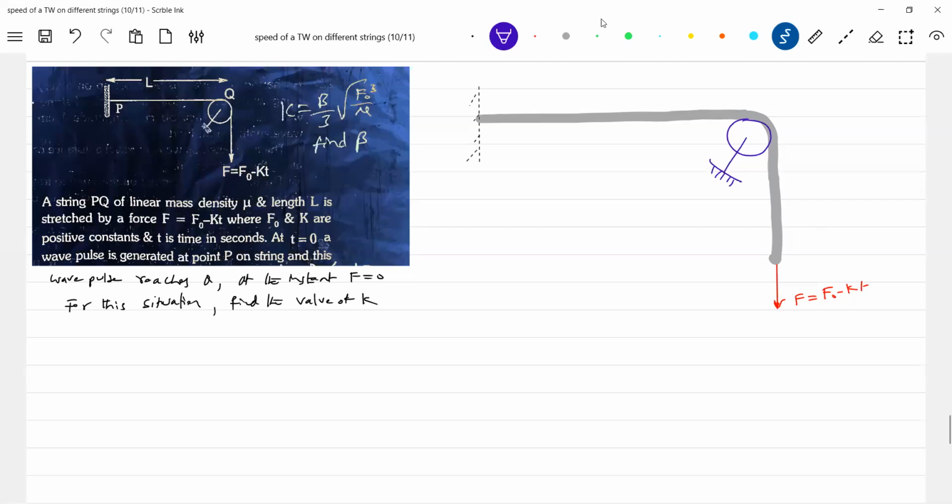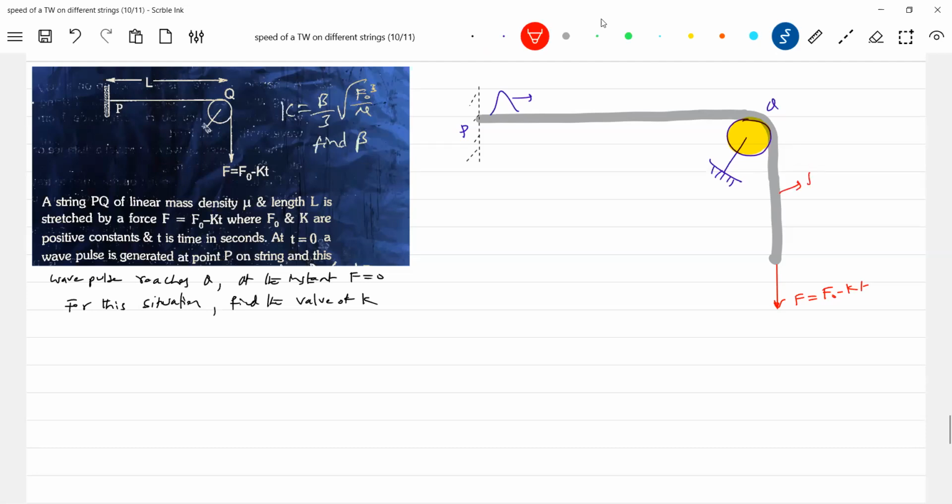Okay, there's a situation. I will set up a pulse. So what will happen to the rope? The rope will be at rest. The rope will not move. Please come out of the previous problem.